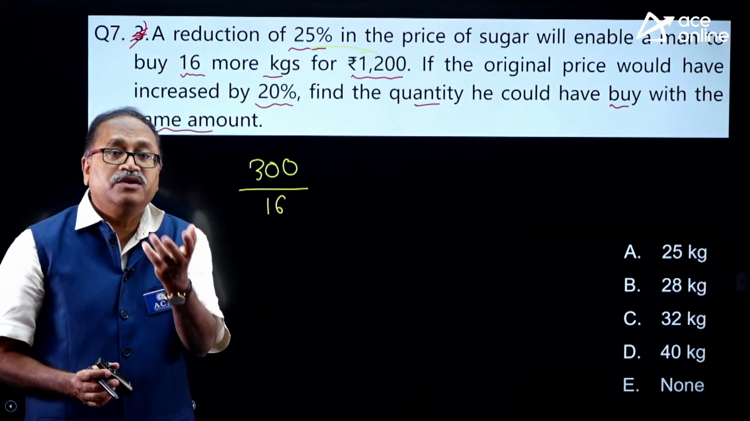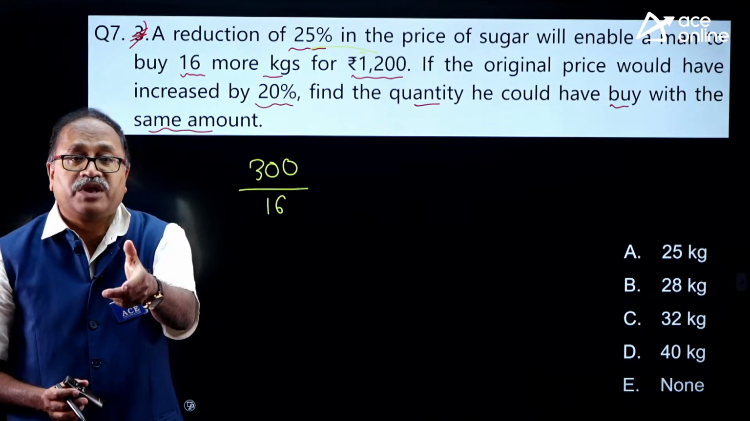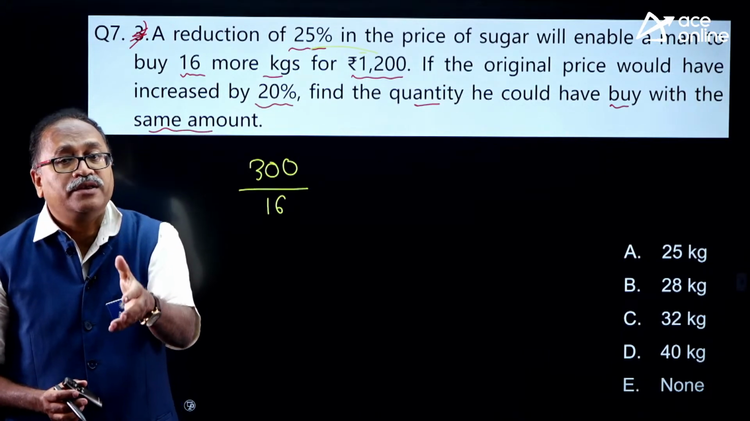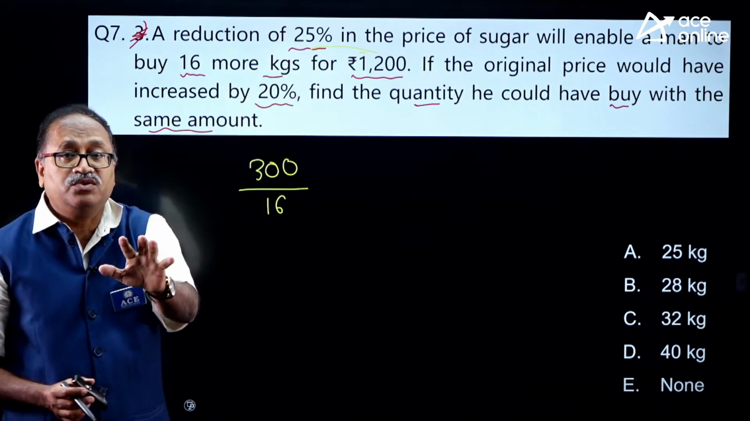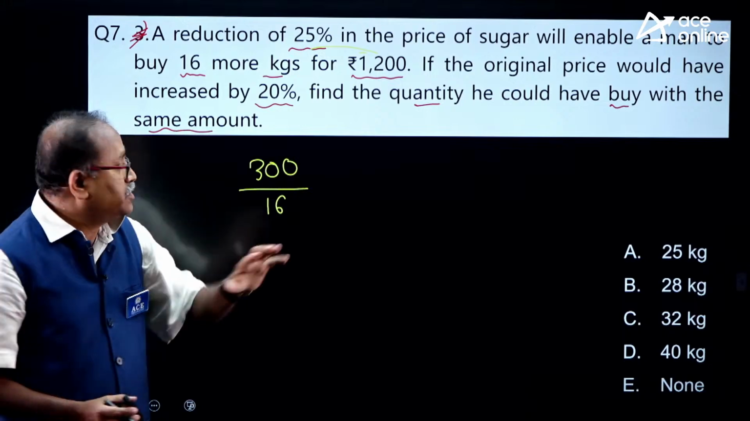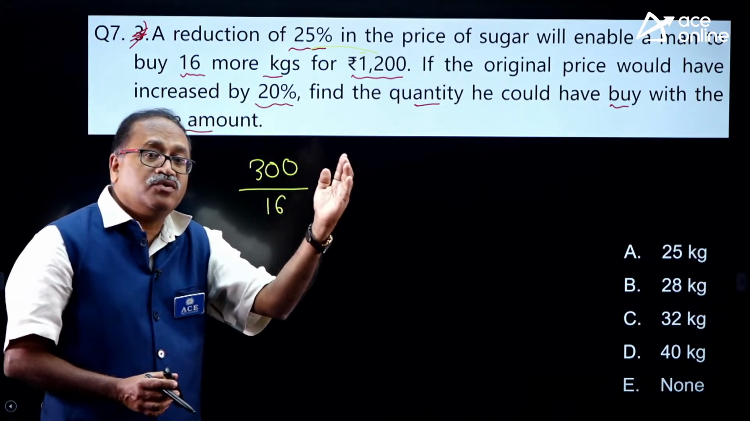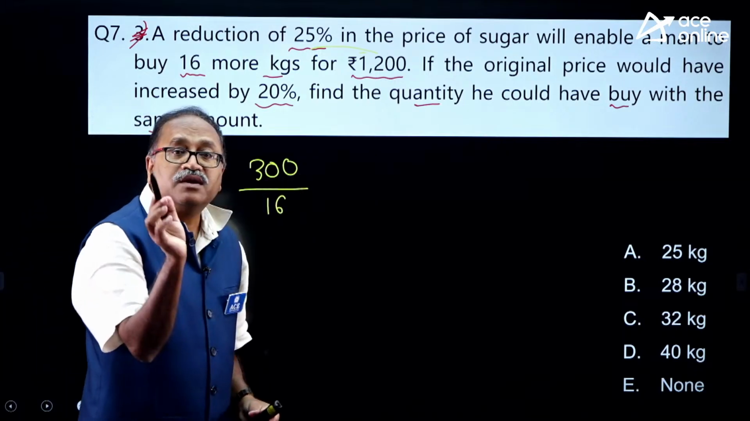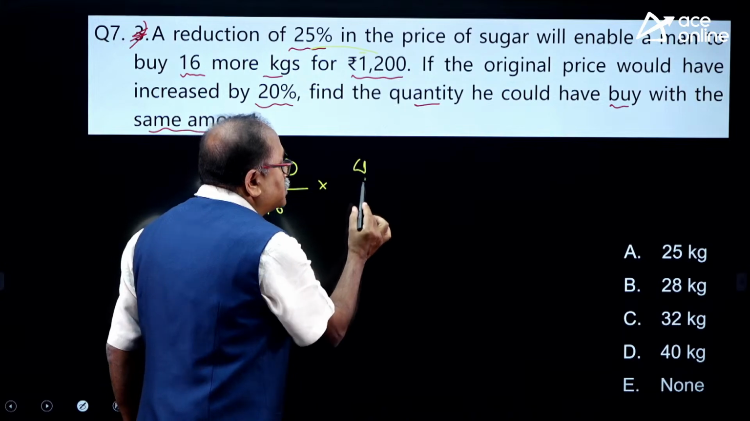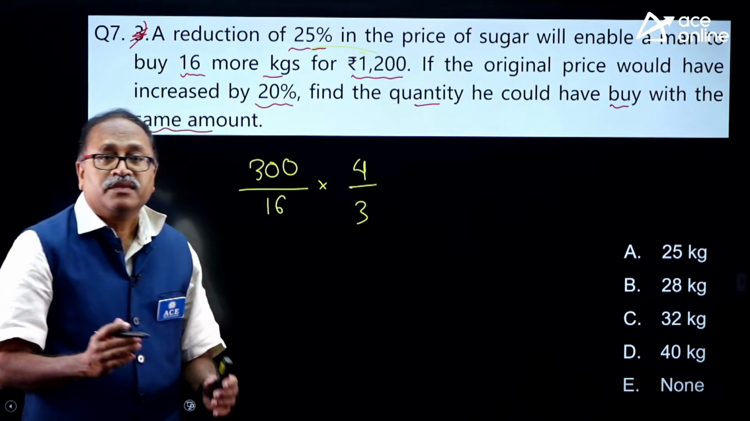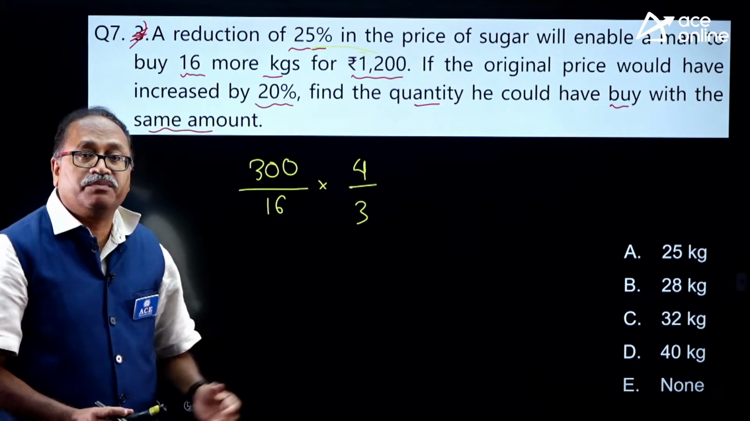So 300 divided by 16, I am getting the reduced price. So from here I need to find out the original price. This reduced price is 25% reduced, that means this is 75% per kg. To go to the original price, I will convert this into 100%. So into 100 by 75, which is nothing but 4 by 3. I received the original price now. This is the per kg original price.